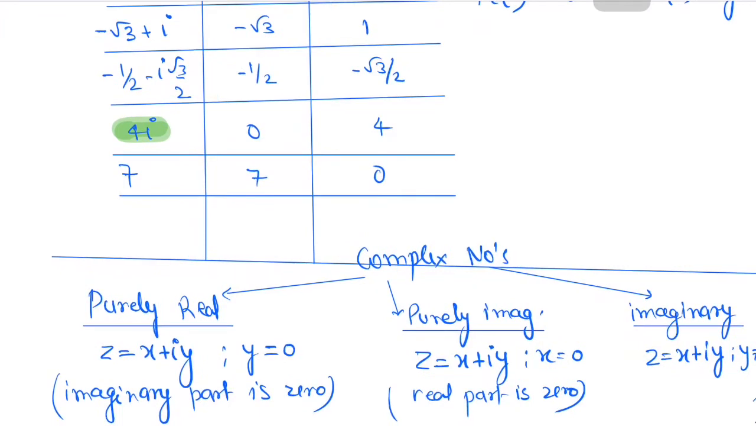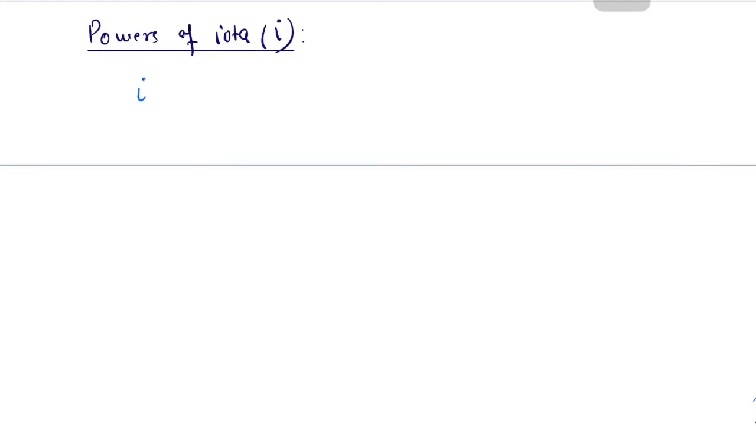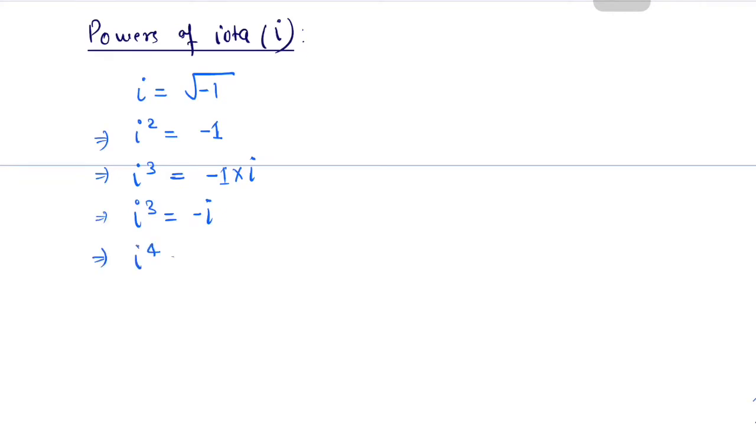Let's see some powers of iota. So far we have seen that iota is root of -1. If I square, iota square gives us -1. If I again multiply by iota on both sides, then iota cube will be -1 into iota, and eventually iota cube will be minus iota. And what will be iota to the power 4? Iota power 4 is the square of iota square, and that is (-1) square, which gives us 1.